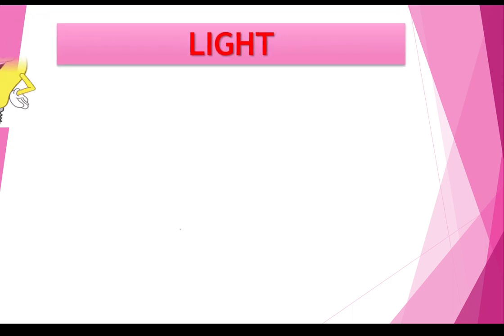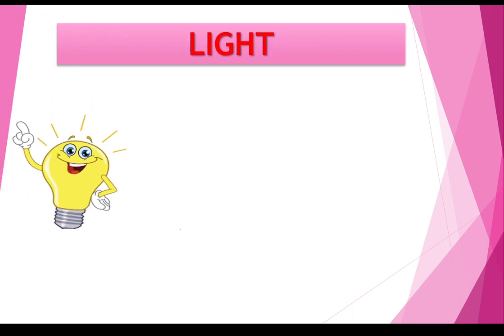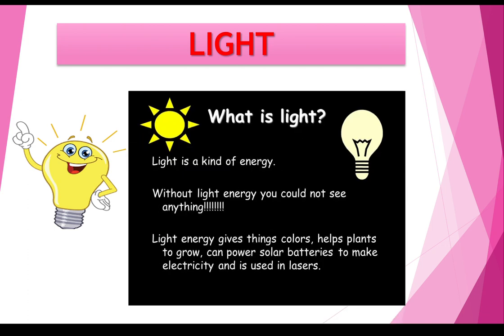Now what is light? Light is an electromagnetic radiation that can be detected by the human retina. In other words, it is something that makes things visible. Light is a kind of energy. Without light, you could not see anything.